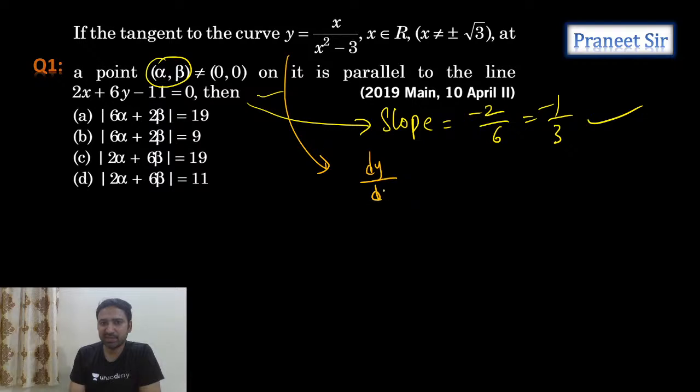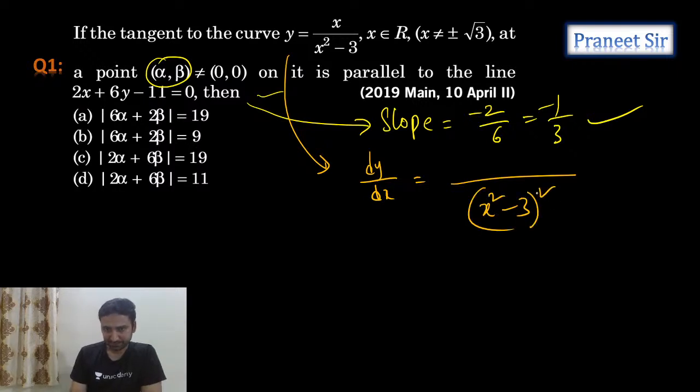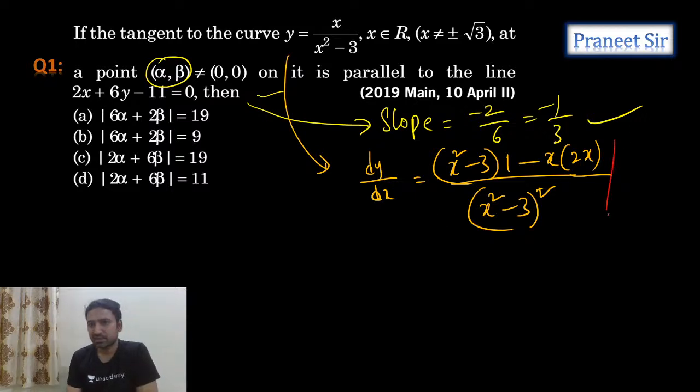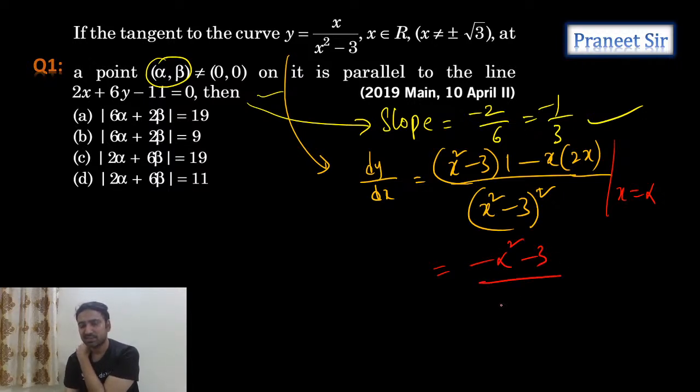So tell me what we get for dy by dx if you apply the u by v formula. x square minus 3 whole square, and x square minus 3 into differentiation of x, which is 1, minus x into differentiation of the denominator, 2x. So tell me, guys, now you can substitute alpha and beta here. In place of x you substitute alpha. So what do we get, guys? x square minus 2x square, minus x square minus 3 by alpha square minus 3 whole square. This we should equate to minus 1 by 3.